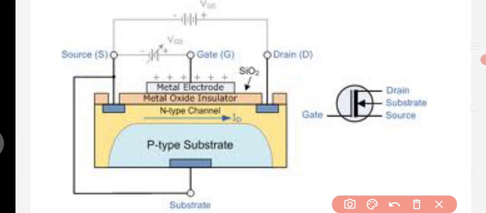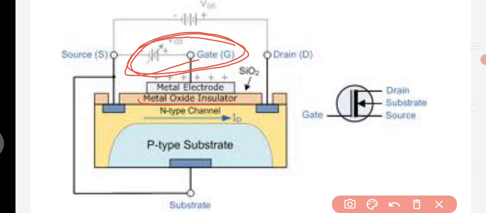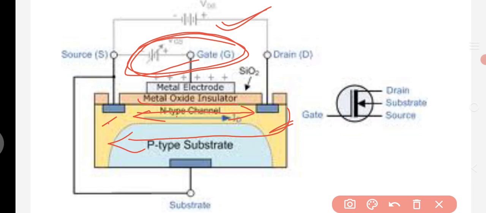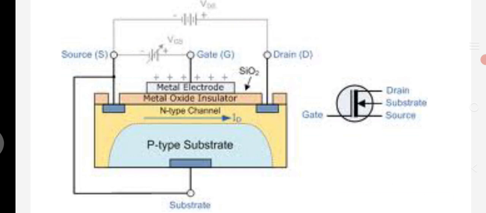That means first we apply the gate voltage. Depending upon this gate voltage, we can create a channel. Once the channel is created between the source and drain, we can apply the VDS. Depending upon the VDS value, the electrons move from source to the drain. Once the electron movement starts between source and drain via a channel, it creates a current. That current flows from drain to the source. So this is the MOSFET working.